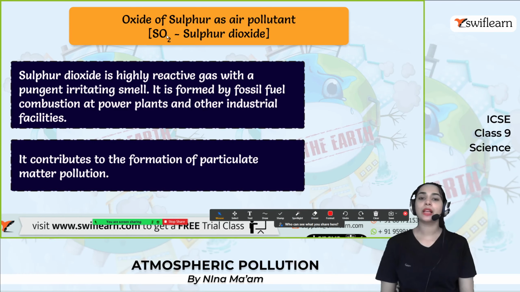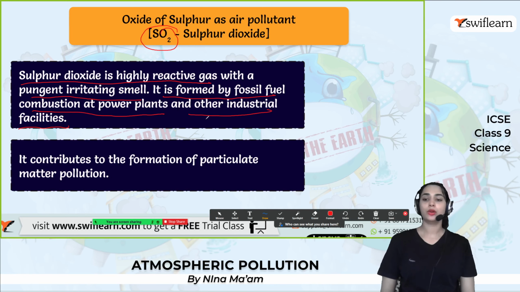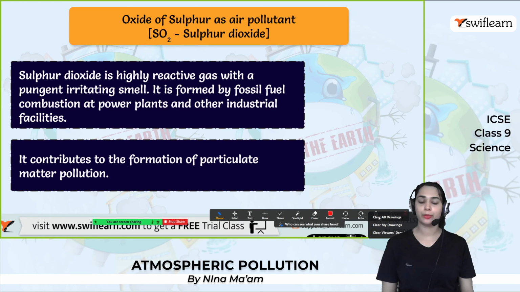And oxides of sulfur as air pollutants, such as SO2, sulfur dioxide. Sulfur dioxide is a highly reactive gas with a pungent, irritating smell. It is formed by fossil fuel combustion at power plants and other industrial facilities. So the sulfur dioxide is produced due to fossil fuel combustion at power plants and other industrial facilities, and it contributes to the formation of particulate matter pollution. So SO2 is also an air pollutant.